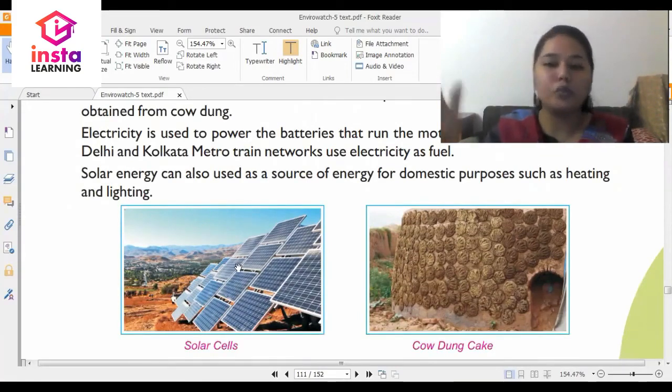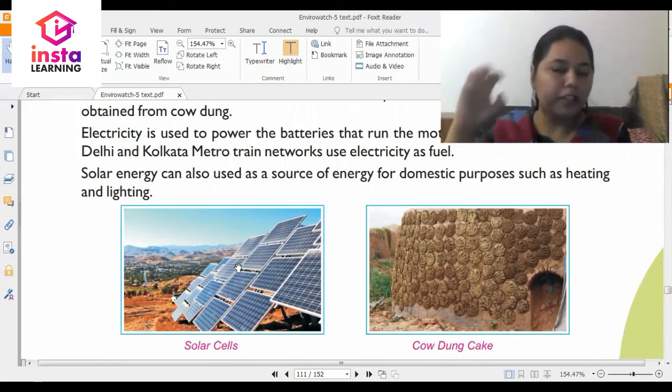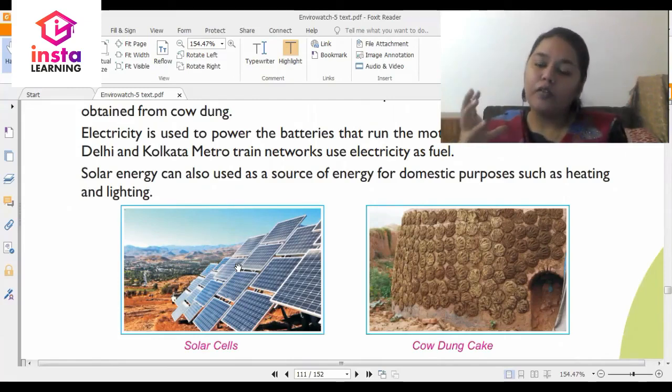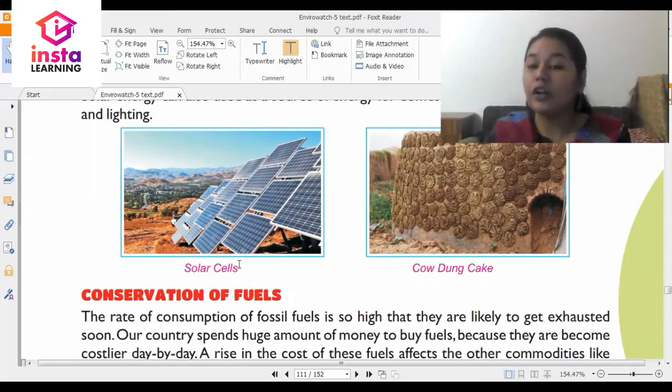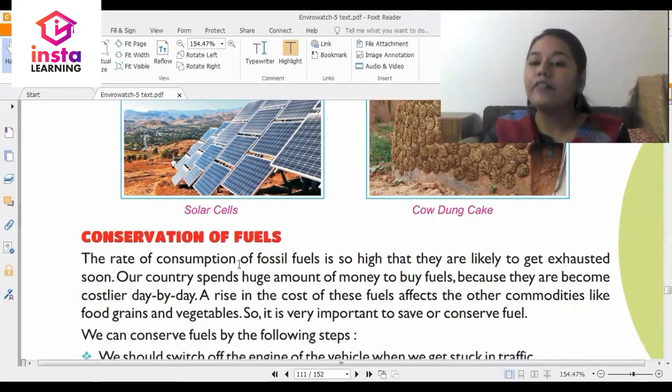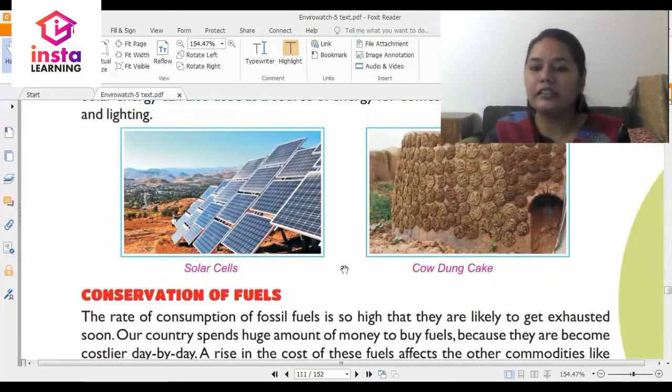So these are solar cells or solar panels. You know what they do? They trap the energy of the sun, and then obviously the water that you get in your home is warm enough for you to do your household chores or to take a bath. So a lot of people are switching to the usage of these solar panels. Why? Because it is actually like using nature to perform activities at home. And then of course, it saves a lot of electricity as well. Now you have cow dung cake. So you can see these.